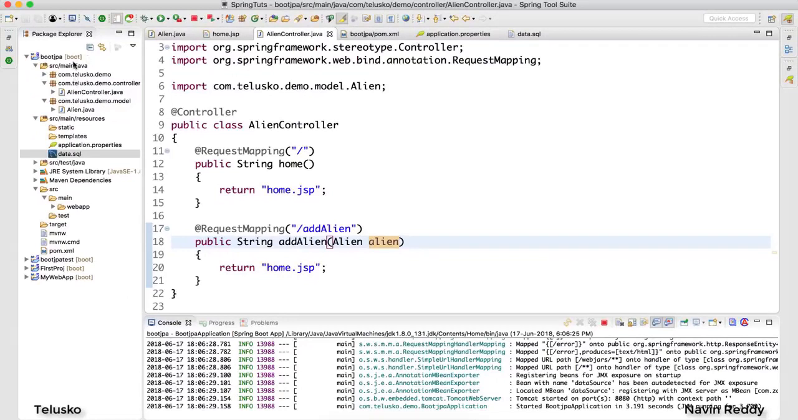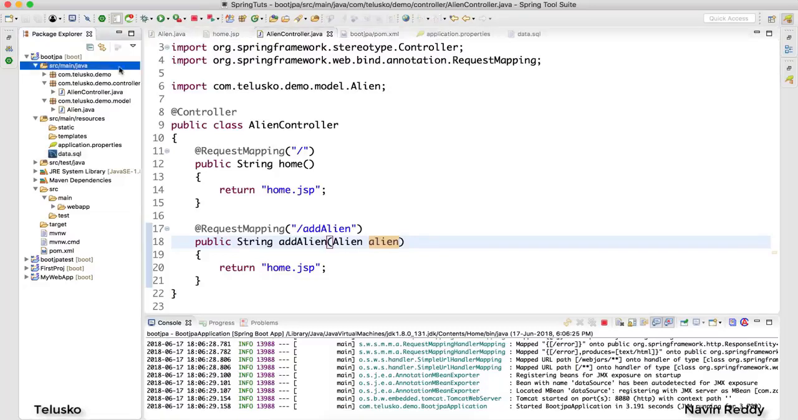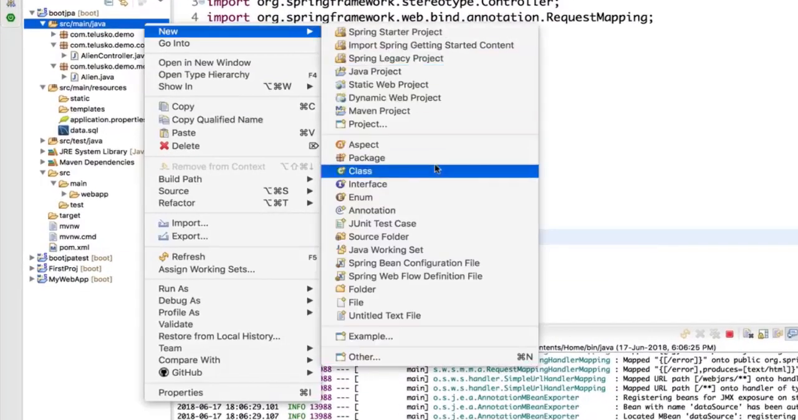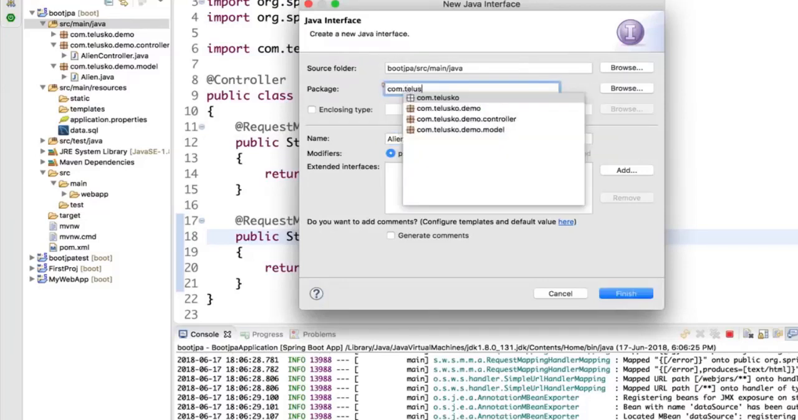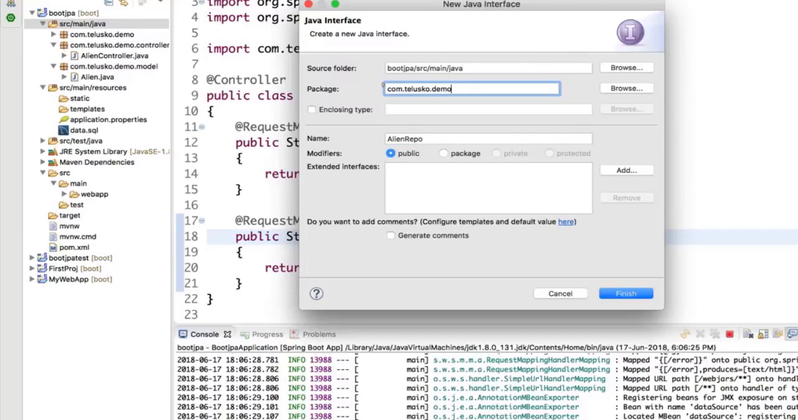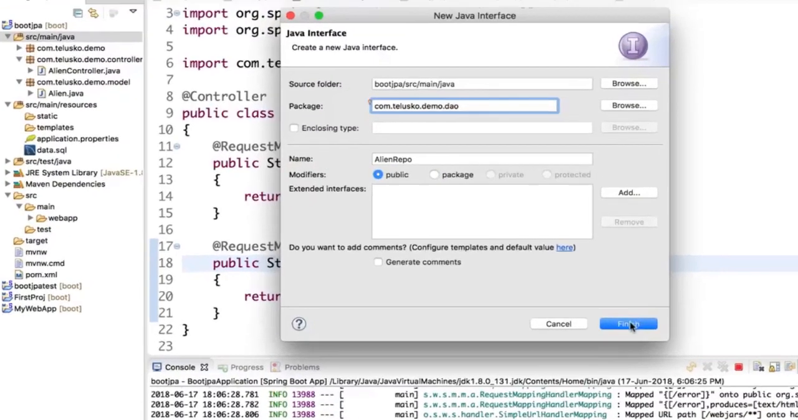Normally what you do is we first create an interface and then we create a class which implements that interface. So let's create an interface first. I would say new. I will not create a class as of now. Let me just create interface and I will call this as alien repo. Again, you can say alien DAO or repo, doesn't matter. And I want this to be in com.telesco.demo.dao. This is where I want all my repositories, and click on finish.